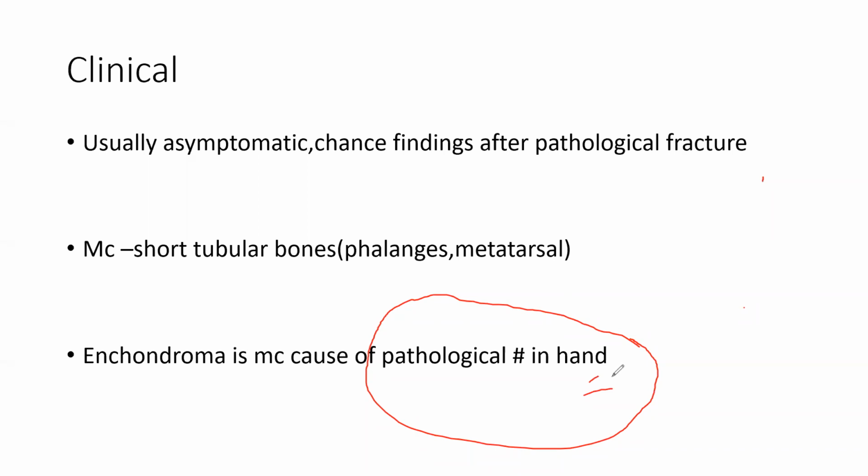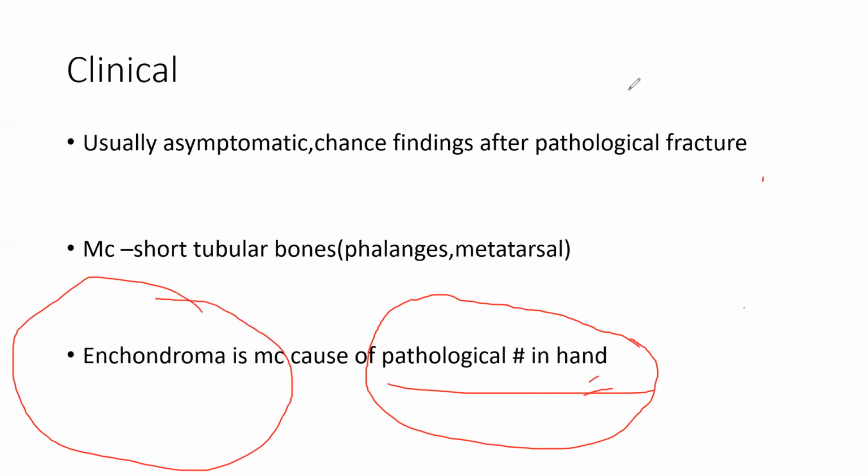So enchondroma is the most common problem in your phalanges or hand. Pathological fractures usually occur where you have stress, like standing on your hip bone, where it's easy to have a pathological fracture from osteoporosis. But in the hands it's very rare. So if there's a tumor inside, obviously it can cause a pathological fracture. So if there is any pathological fracture in the hand, enchondroma is the most common cause. Just remember.